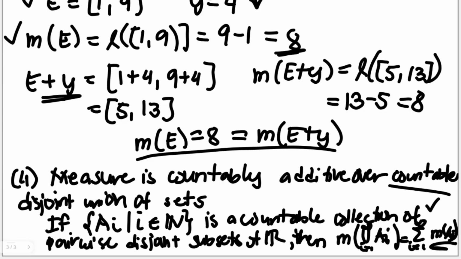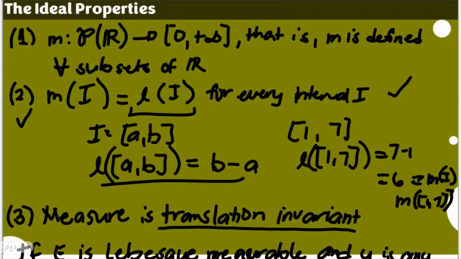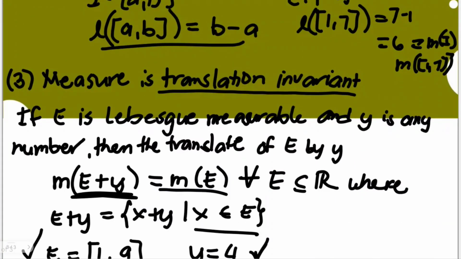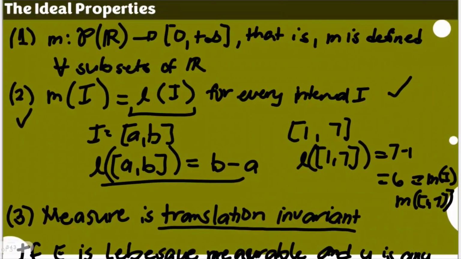So these are the four ideal properties for us to say that our given set function M, using the small letter m here, is a Lebesgue measure. Okay, so these are the ideal properties which will be used later on in our future discussions.